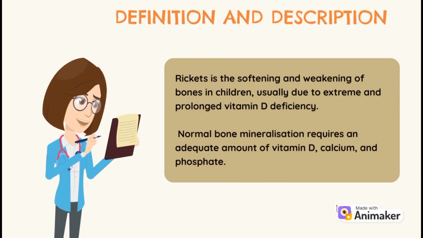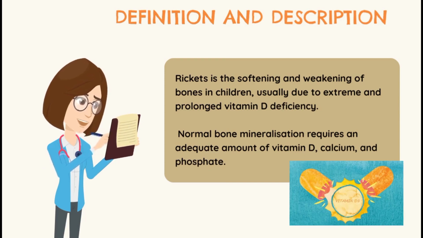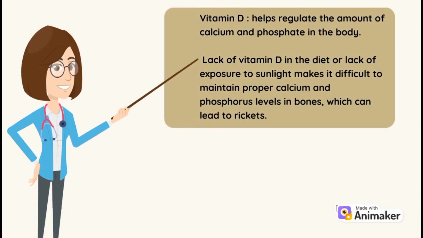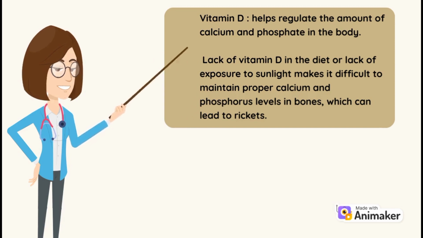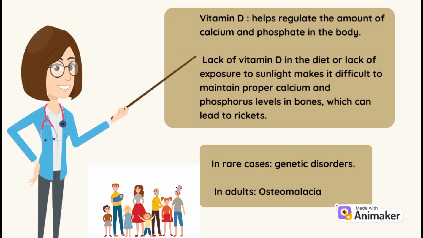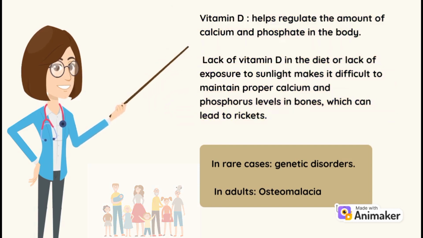Normal bone mineralization requires an adequate amount of vitamin D, calcium, and phosphate. The function of vitamin D is to help regulate the amount of calcium and phosphate in the body. Lack of vitamin D in the diet or lack of exposure to sunlight makes it difficult to maintain proper calcium and phosphorus levels in the bones, which can lead to rickets. In rare cases, it is caused by an underlying genetic disorder. In adults, this condition is called osteomalacia.